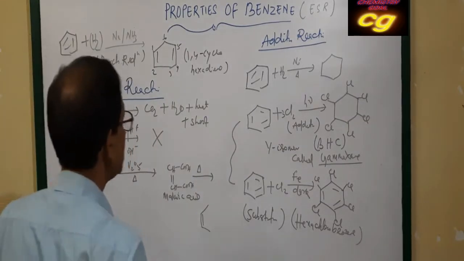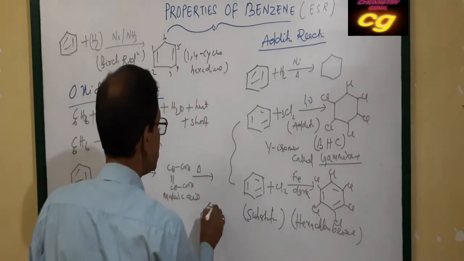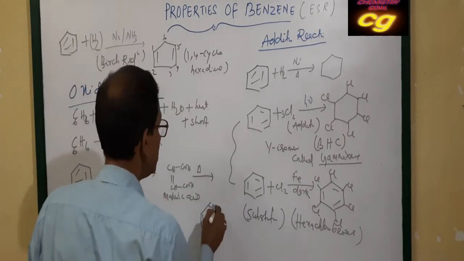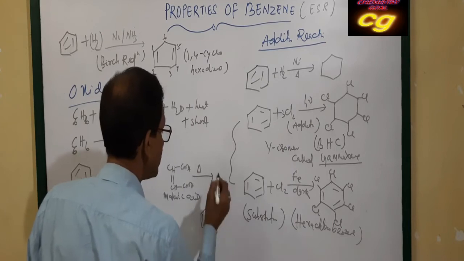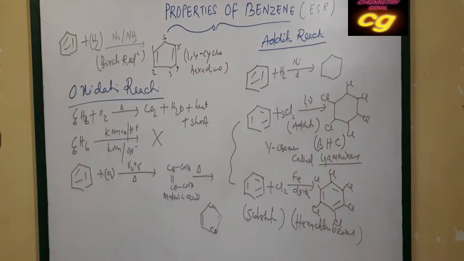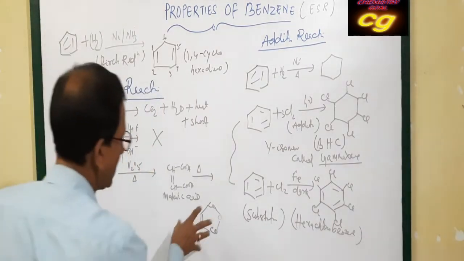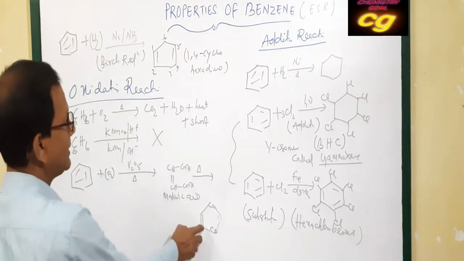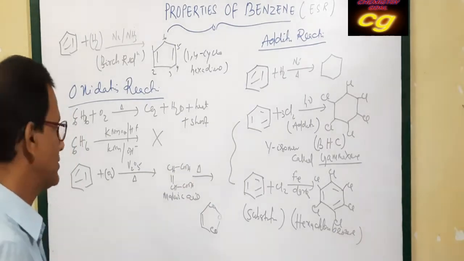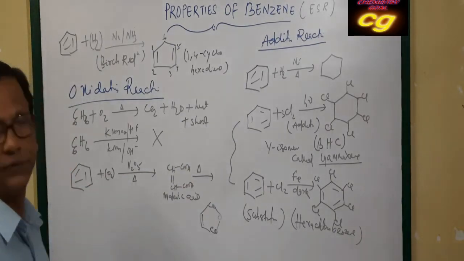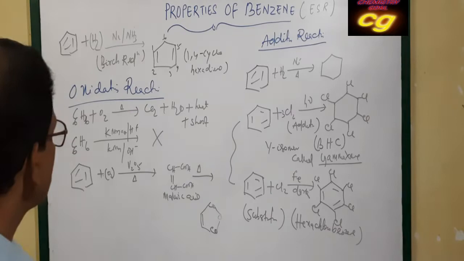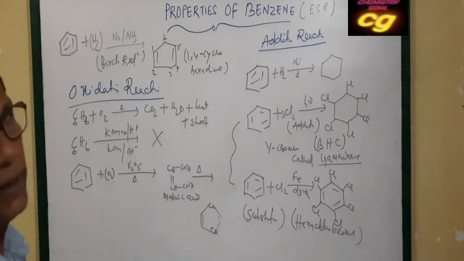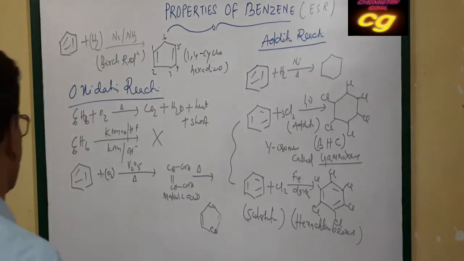The bond is like this: CH, CO, here CO has 2 O. This type of bond is called maleic anhydride, and it is produced from maleic acid. This is also one oxidation of benzene, and benzene can be oxidized by ozone.